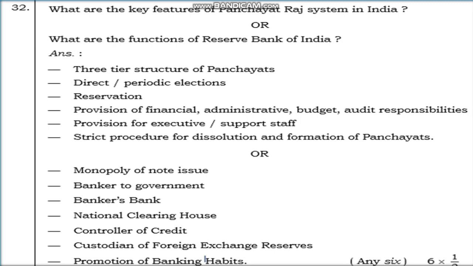I told you, it's monopoly of the note issue, banker to the government, bankers' bank, national clearing house, controller of the credit, custodian of the foreign exchange reserves, promotion of banking habits. So these are the functions of the Reserve Bank of India. So now let's move on to the next question.